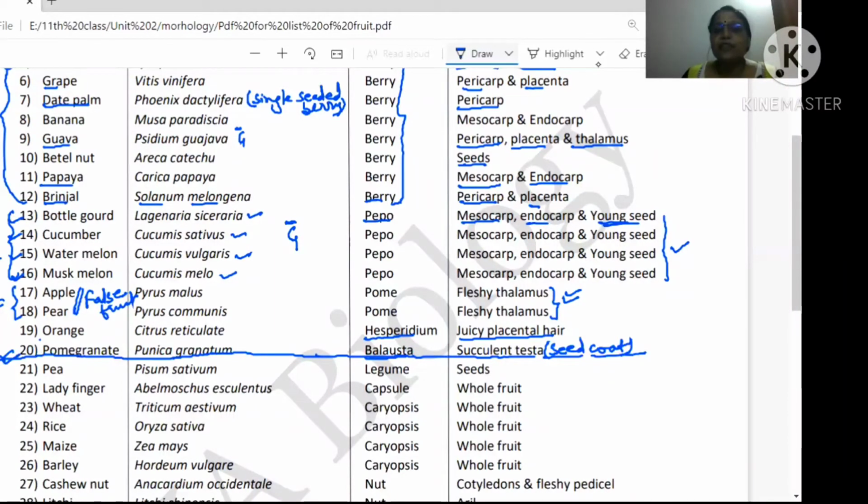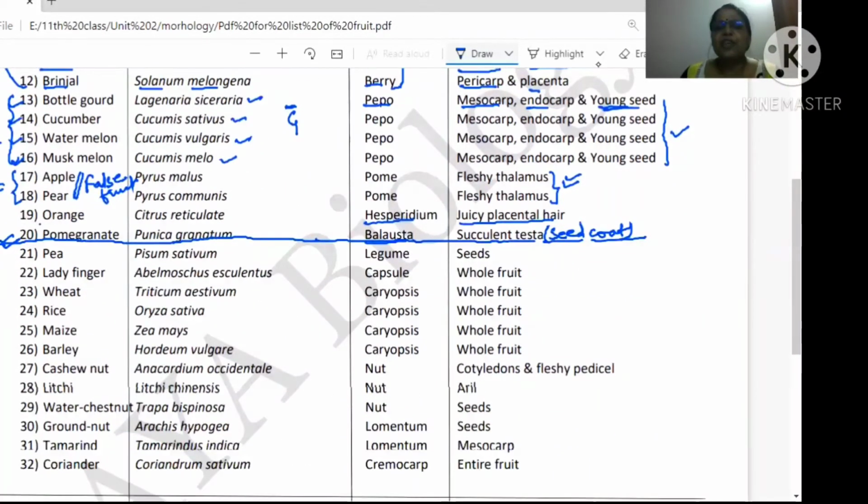Now next, we start with the dry fruits, especially the dehiscent fruits. These two. First is pea, biological name Pisum sativum. It's a legume, a dry dehiscent fruit, which dehisces by both sutures, the dorsal suture as well as the ventral suture, and dehiscing occurs from the apex to the base. So you are consuming the seed here. Now capsule, which is an example of, sorry, ladyfinger, which is an example of capsule, you consume the whole fruit. So these two are examples of dry fruits which are dehiscent fruits.